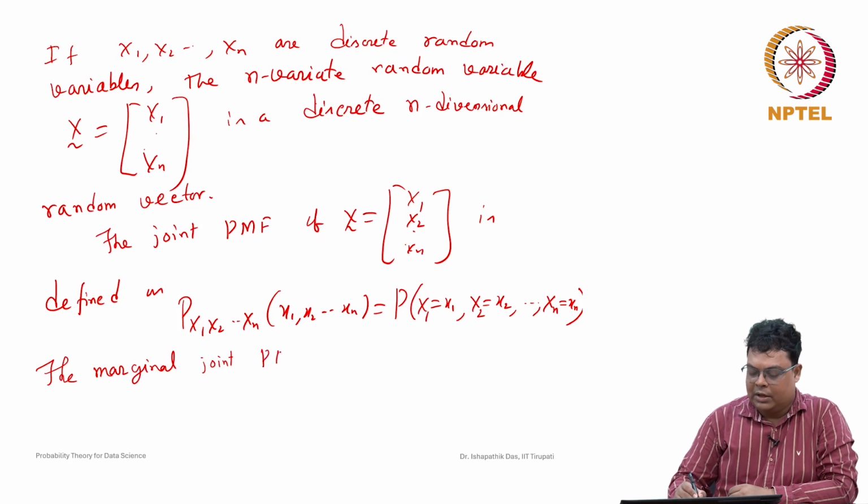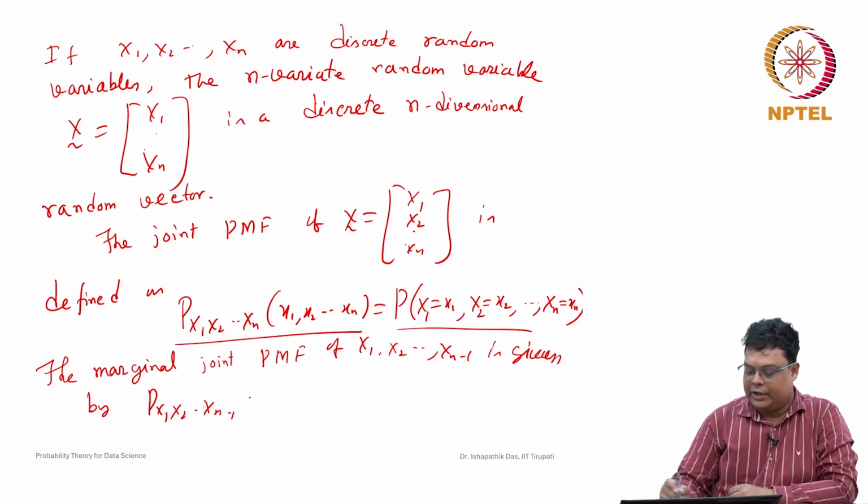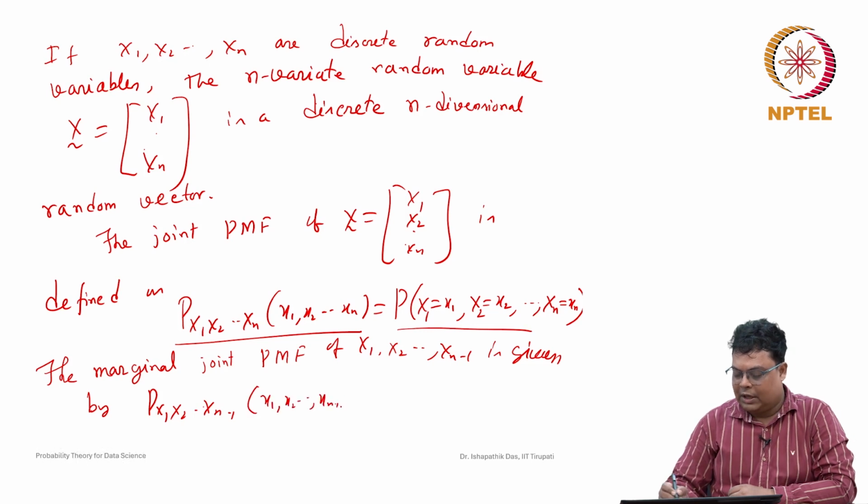The marginal joint probability mass function of X1, X2, ..., Xn-1 is given by p(x1, ..., xn-1). Suppose the joint is known to us for all x1, x2, ..., xn. Now we want to find this subset. Any subset we can find.